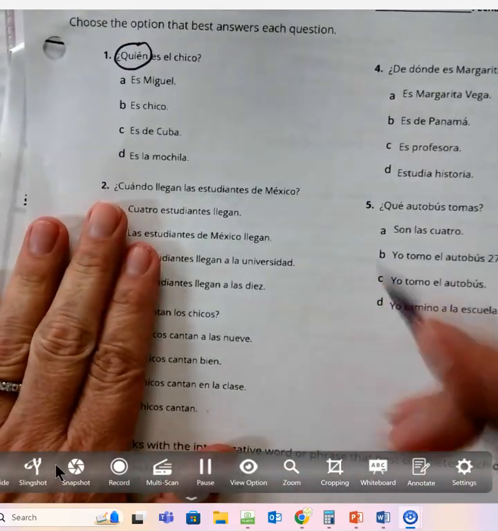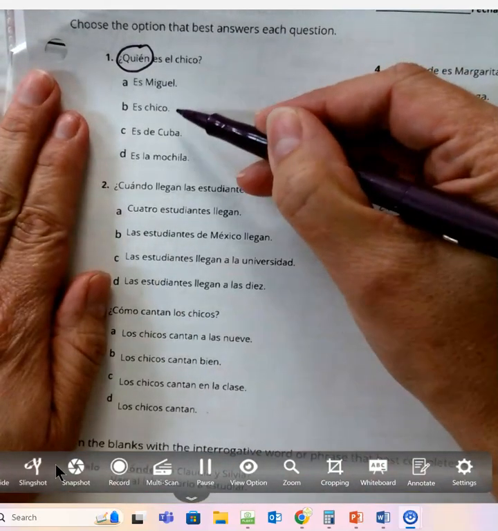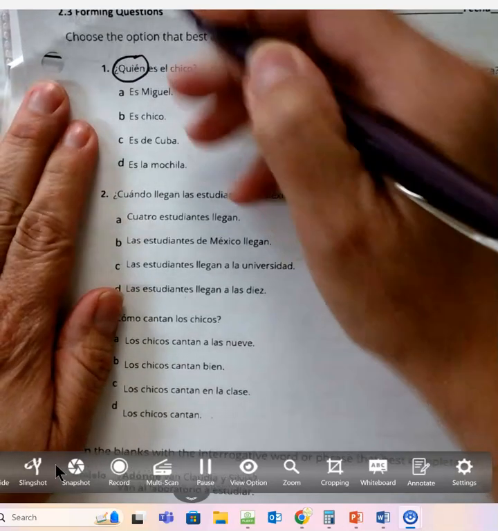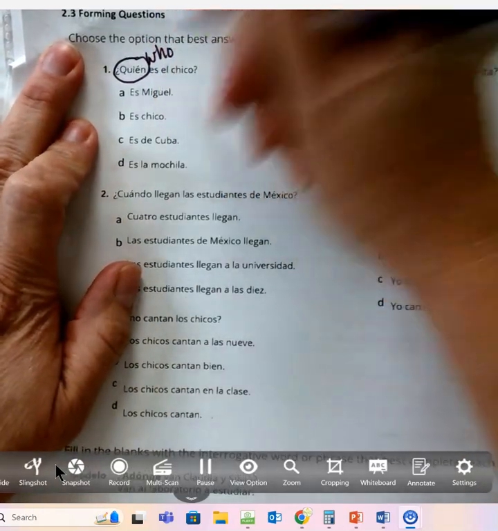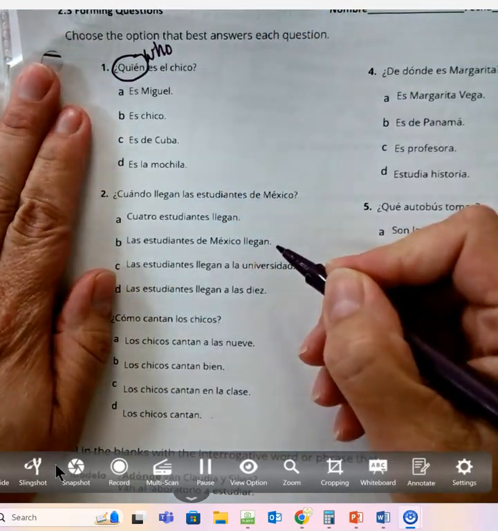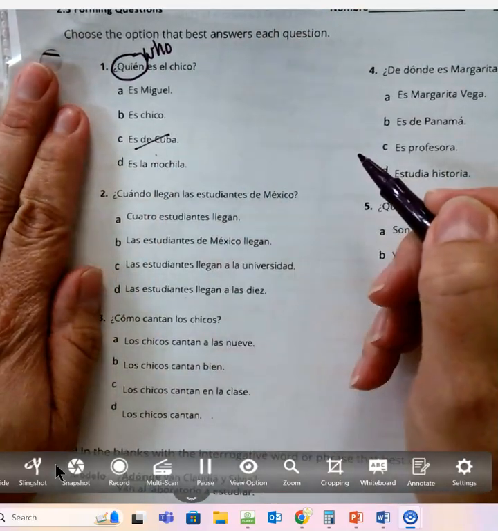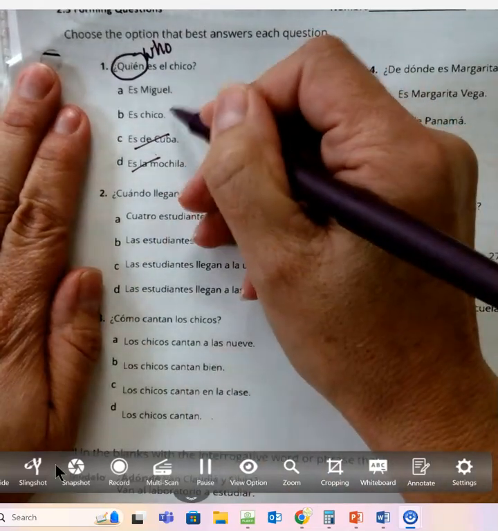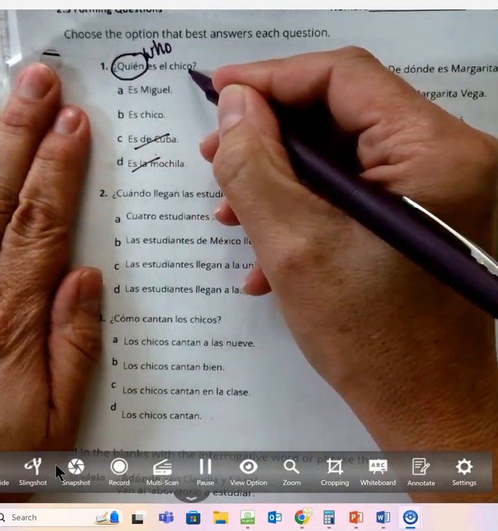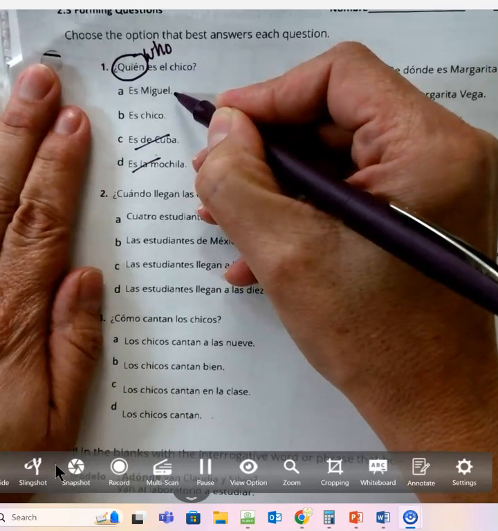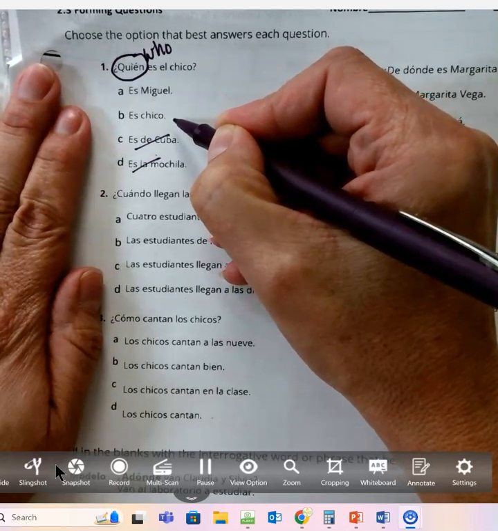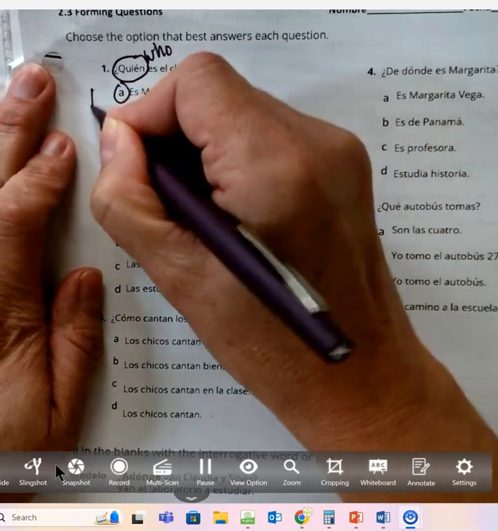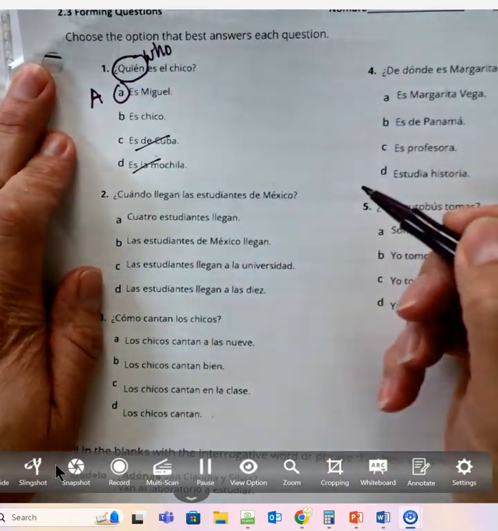Who is the boy? You've got 4 possible answers. Es Miguel, es chico, es de Cuba, es la mochila. Well, ¿quién means who? We're asking, who is the boy? Well, he's from Cuba doesn't make sense. He is a backpack doesn't make sense, so we're down to these 2. Who is the boy? This would be, he is Miguel. This one would be, he is a boy. Well, we already know he's a boy, so obviously we're going to get es Miguel.